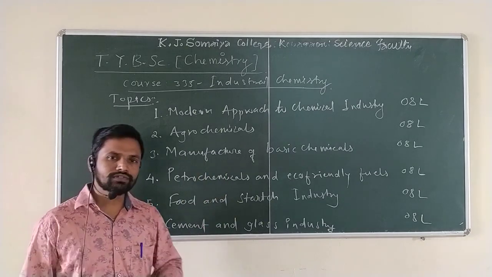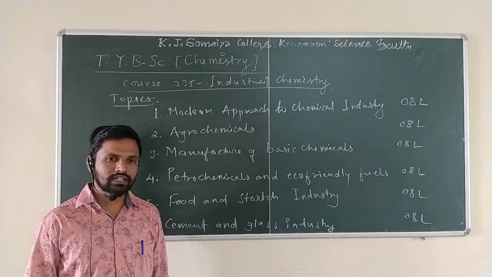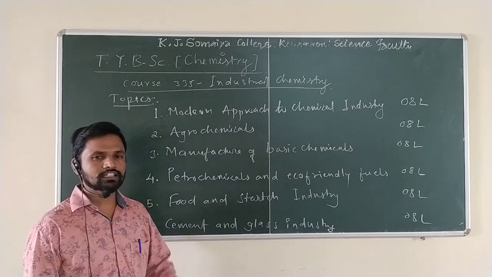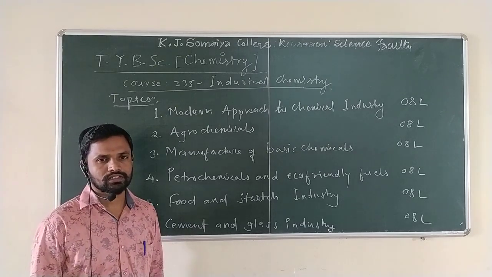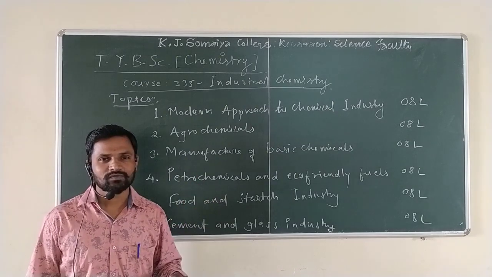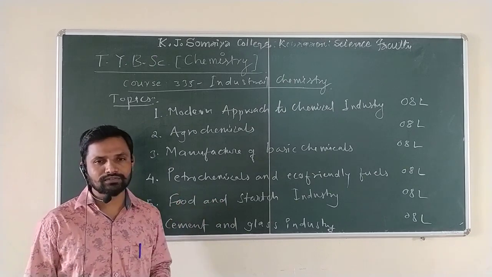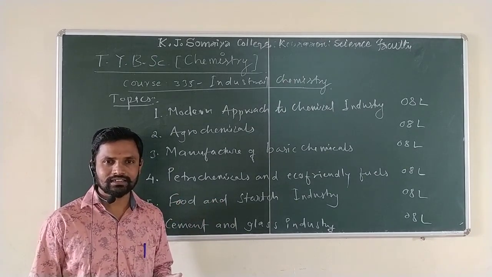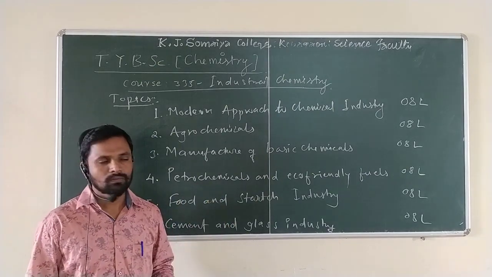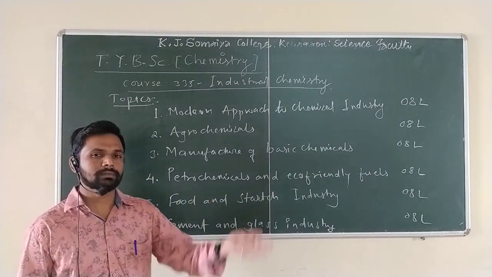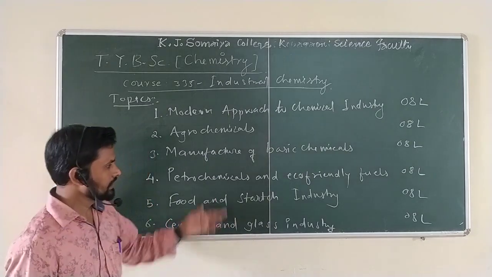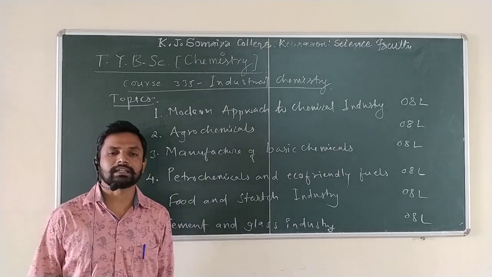And the second one, sulfuric acid. Sulfuric acid is also a very important basic chemical for any industry, even in the laboratory. Most industries are measured by their consumption of sulfuric acid. If there is more consumption of sulfuric acid, as a generalization, we can say that the industry is at a growth level. More consumption of sulfuric acid means more development of that industry. So, sulfuric acid is also a very important basic chemical.